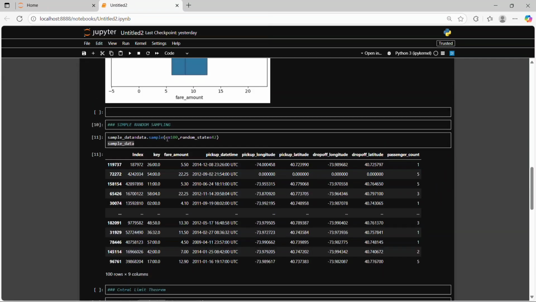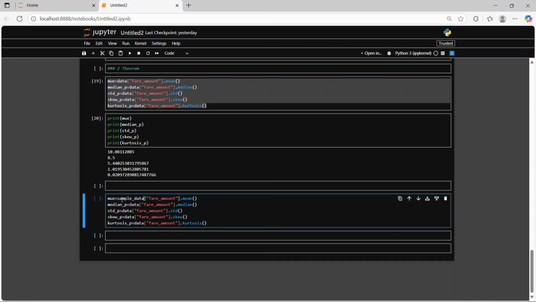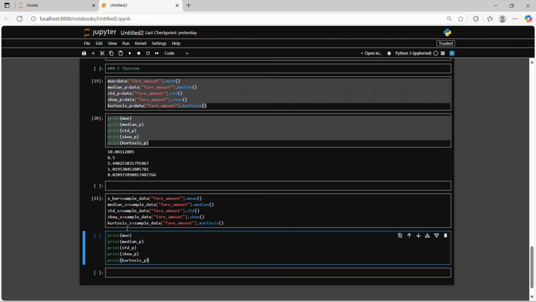And here is our sample data, named sample data. I copied it and pasted it, and instead of all data, I mentioned sample data here. Then instead of mu, for sample data we call the mean x bar. Then it's the median of the sample, standard deviation of the sample data, skewness of the sample data, kurtosis of the sample data. Then we need to print that also. So instead of mu, it's x bar, then the sample median, sample standard deviation, sample skewness, and